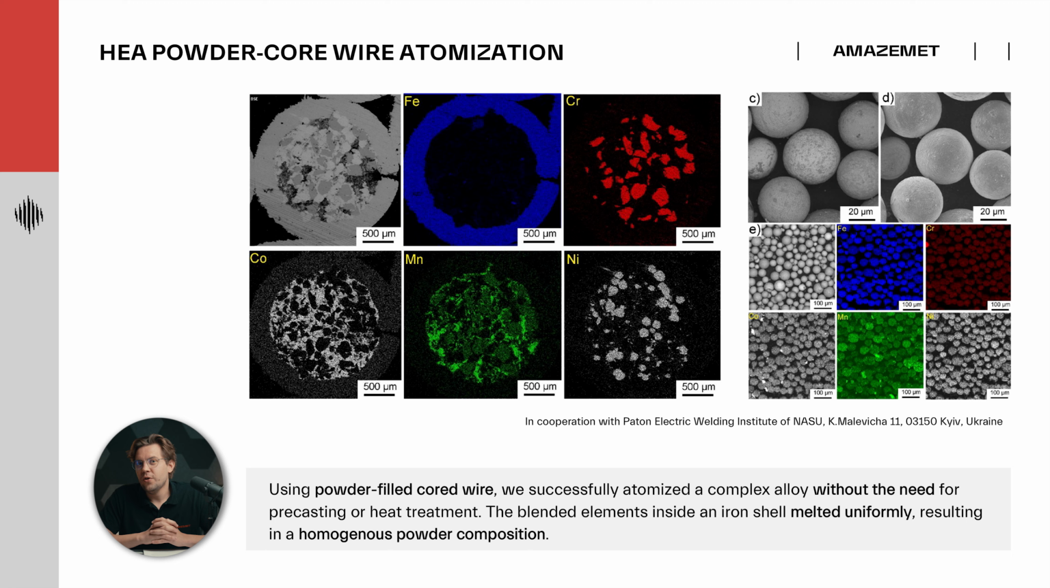We used so-called powder cord wire to create a novel high-entropy alloy. Take a look at the picture. You can observe an SEM image of the cross-section of the wire. There is a shell of iron, and inside it is stuffed with different elements, blends of several powders, and afterwards it is all molten and creates homogeneous powder.